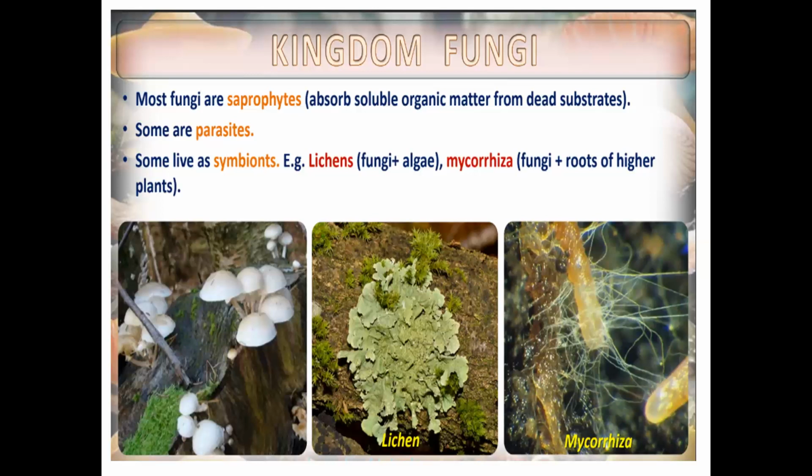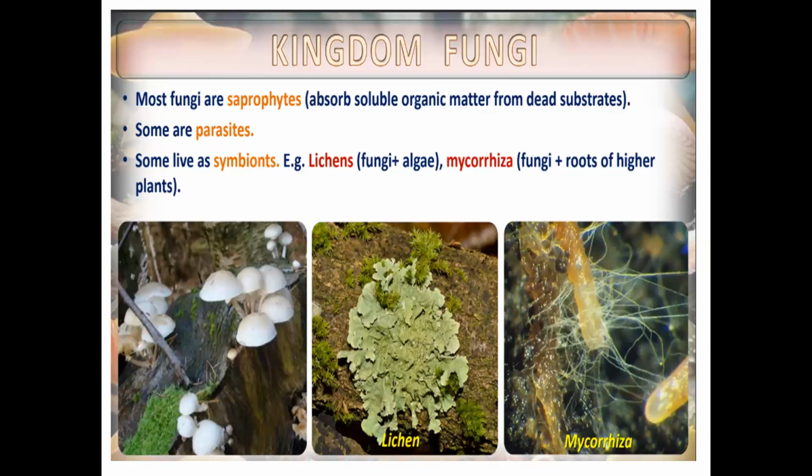What the fungi will do? It will fix nitrogen. Don't write absorb. Fixing of nitrogen. Or fixed nitrogen is okay. Just write fixed nitrogen. So it will do the working of fixing of nitrogen.